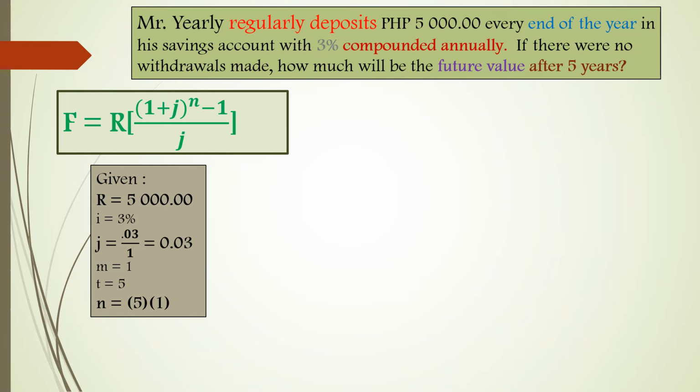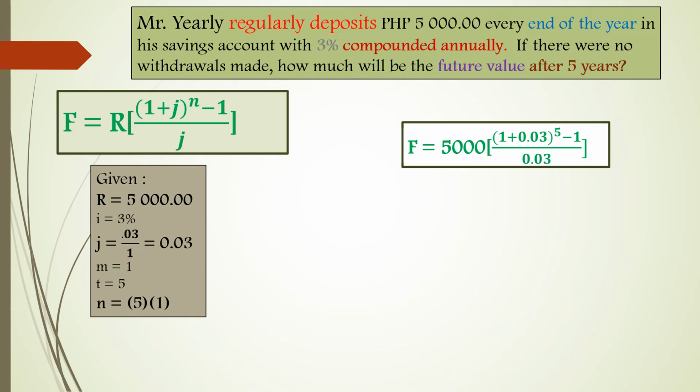And then t for time is 5 years. So replacing values for R, j, and n, we have F, the future value, equals 5,000 quantity 1 plus 0.03 raised to 5 minus 1 over 0.03.